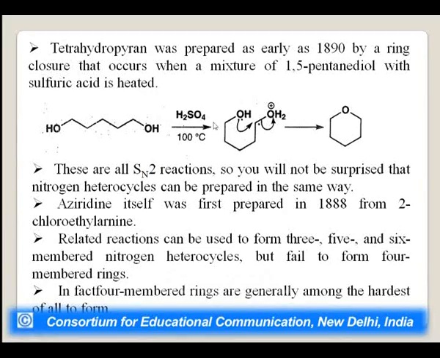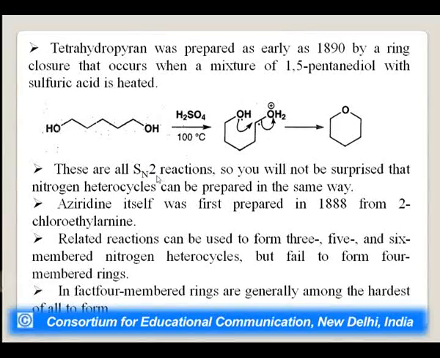First of all, protonation of one OH group takes place, giving OH2+, which is a better leaving group. These electrons get shifted to this oxygen, and an electrophilic center is produced, which is attacked by the lone pair of electrons. So, we get a saturated heterocycle, that is tetrahydropyran.